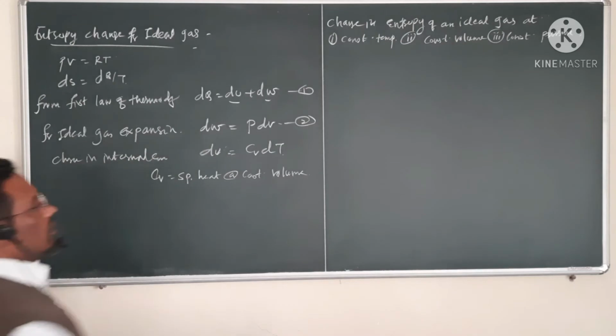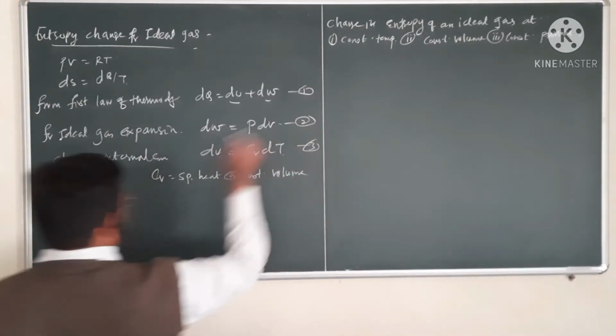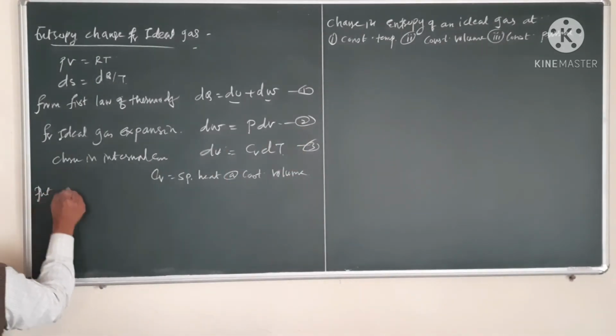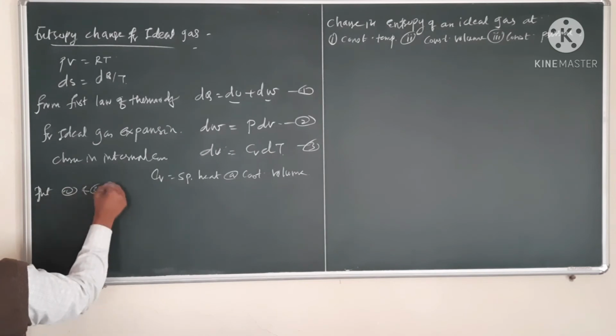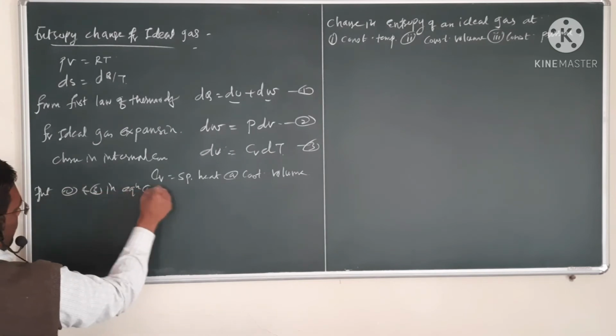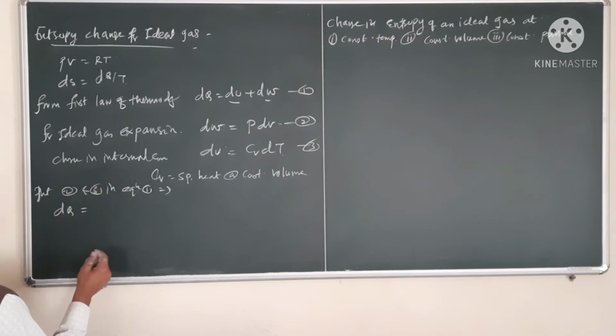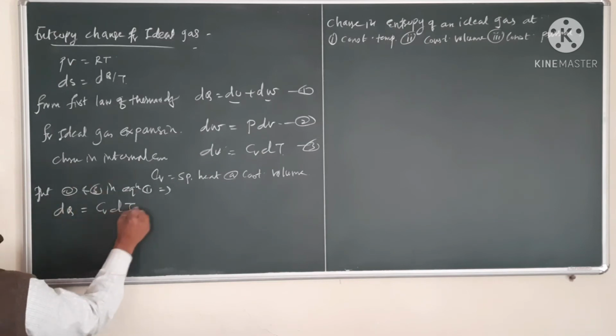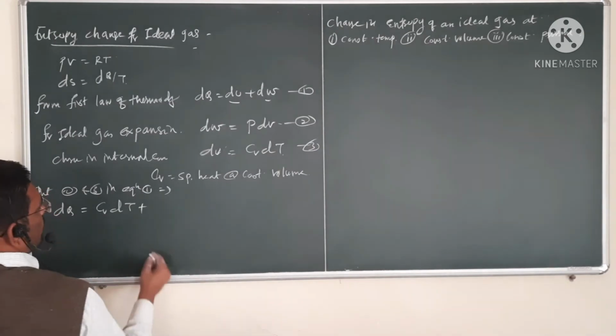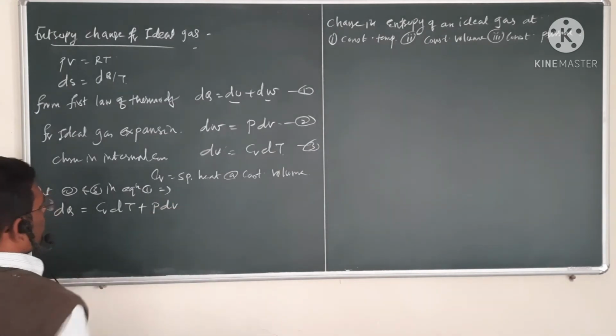Now if you put equations 2 and 3 in equation 1, we will get dQ = dU, which is Cv dT, plus dW, which is P into dV.